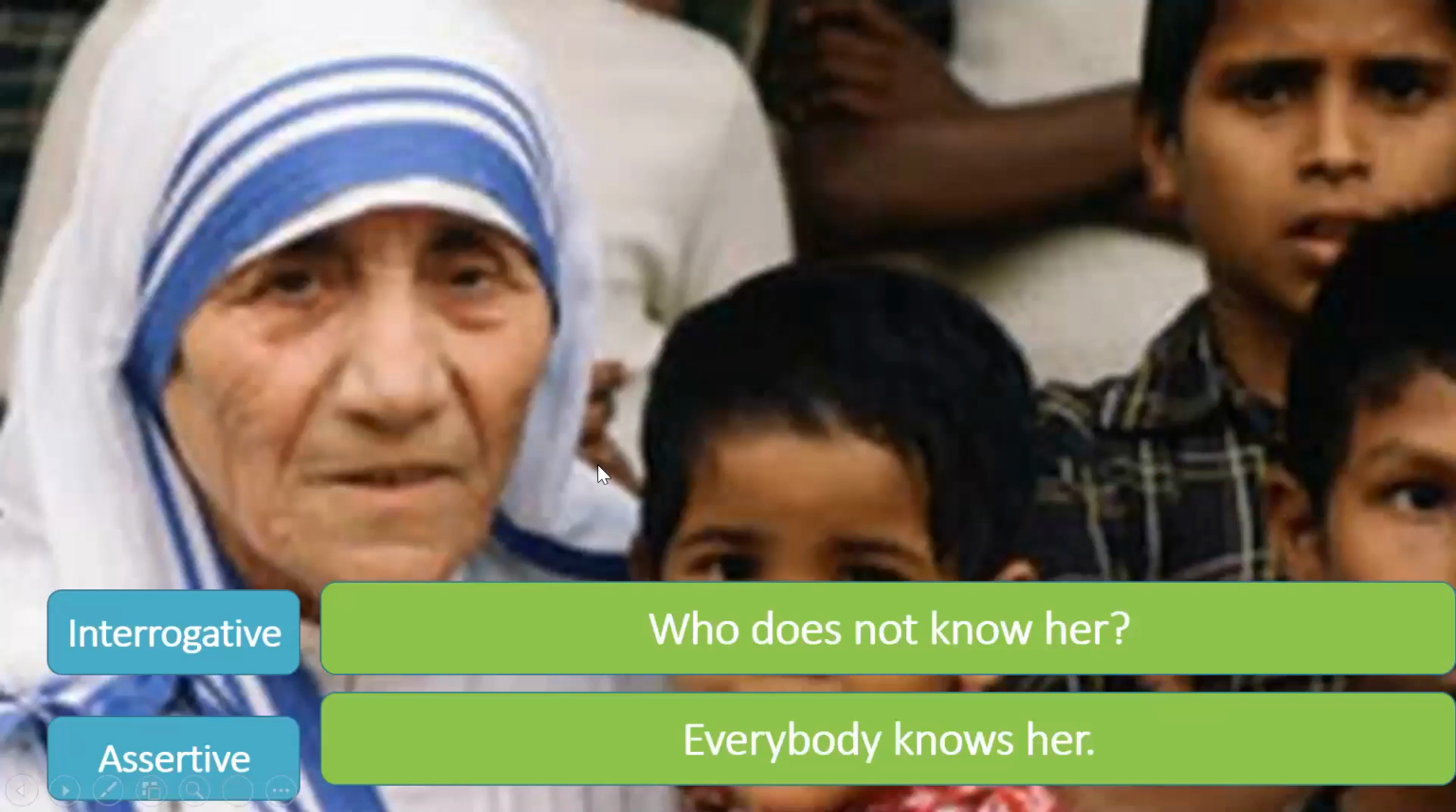Now, the opposite, interrogative to assertive. Who does not know her? Everybody knows her. My assertive will not have the negative word not now. Okay. So if the assertive was everybody knows her, we could have said who does not know her. So then the not would come. But since an interrogative sentence has been given to us, we will try to answer it. While changing it into an assertive form, we will try to answer it. Who does not know her? Everybody knows her.